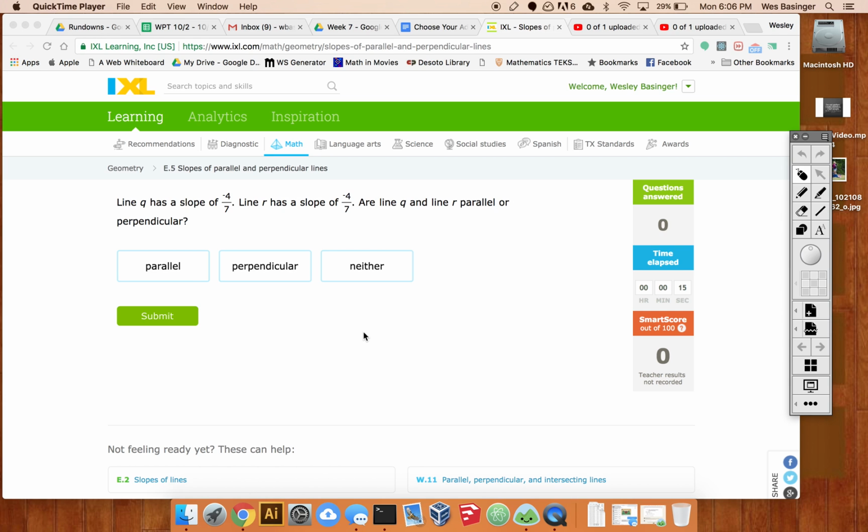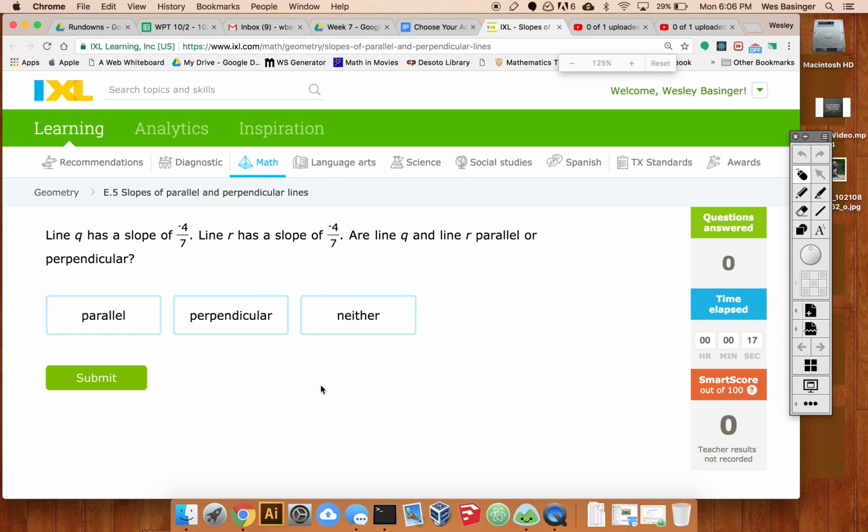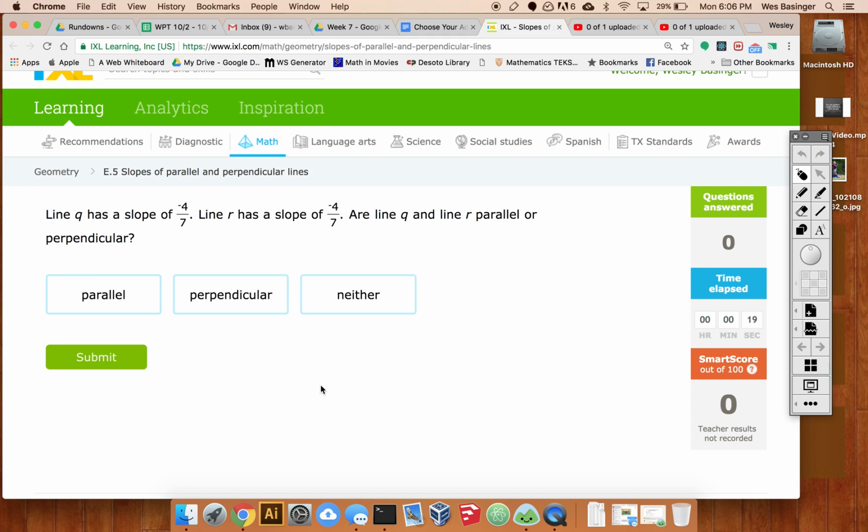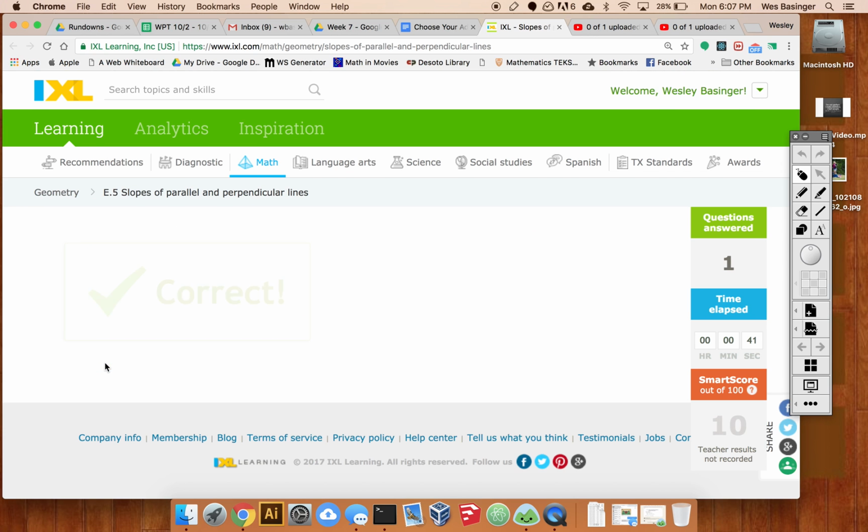Take a look at this IXL right here. This is slopes of parallel and perpendicular lines. There's just really two things that you need to remember. Parallel lines have the same slope, and perpendicular lines have negative reciprocal slope, which sounds crazy, but we'll talk about it in a second. So parallel slope is the same. So if it's negative 4/7 and negative 4/7, I mean that's the same thing, right? So you just mark those parallel.